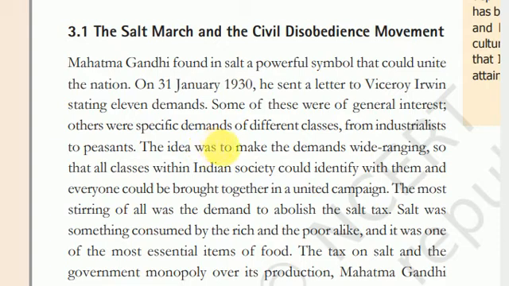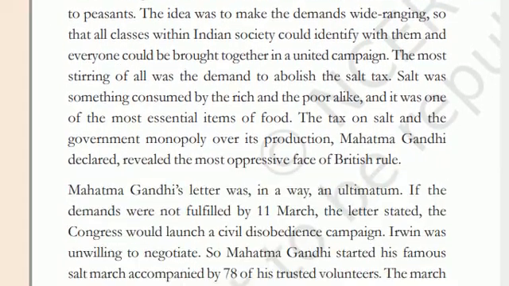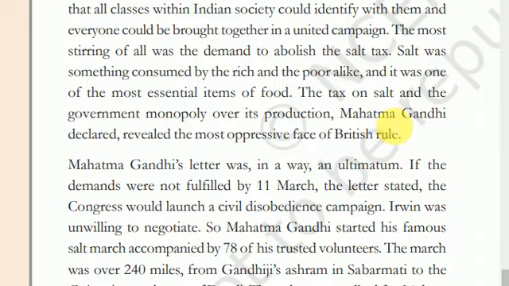So a wide range of demands were written in this letter, but Irwin did not accept it, saying these demands were unrealistic. So Gandhiji took salt, the most powerful and essential item of food, which was under government monopoly and whose production was banned, as a powerful symbol of the nationalist movement.